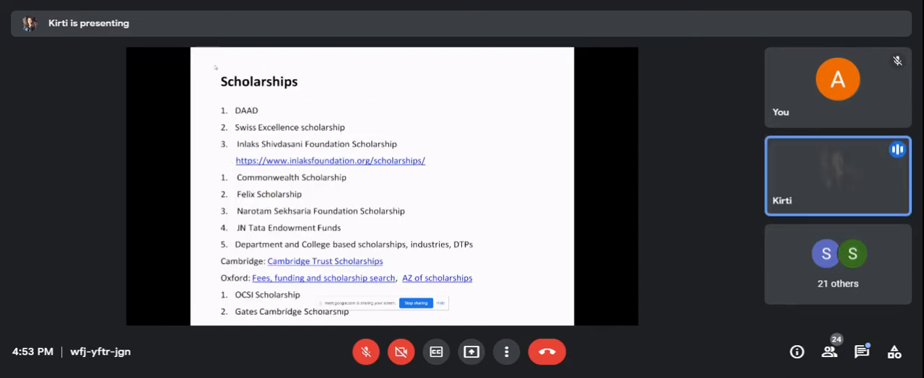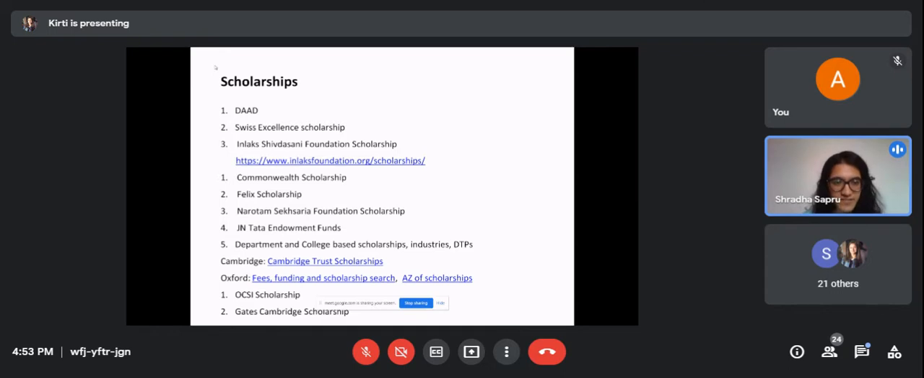And these are some of the scholarships. The first two are mainly for Europe: DAAD is for Germany, and the Swiss Excellence Scholarship is mainly for universities in Switzerland, and the rest are for the UK. UK has a major problem of funding. You should know this because even if you get admitted, you will still not know whether you're going to be funded or not, and that's what makes most of the students not join UK universities.